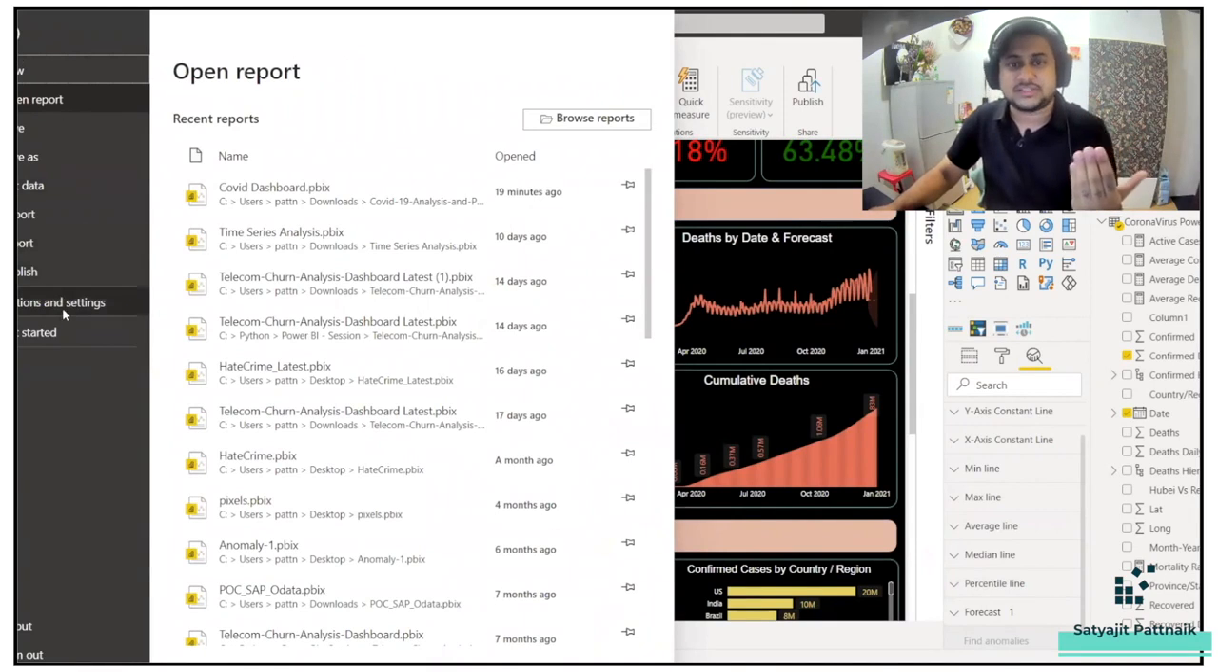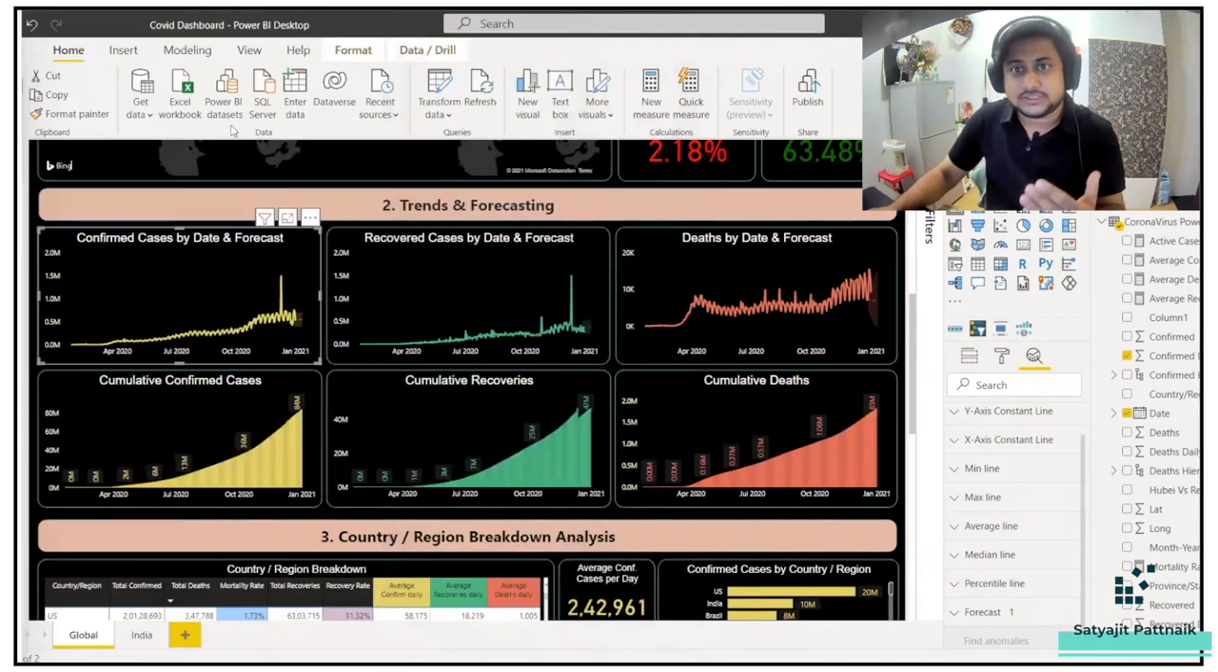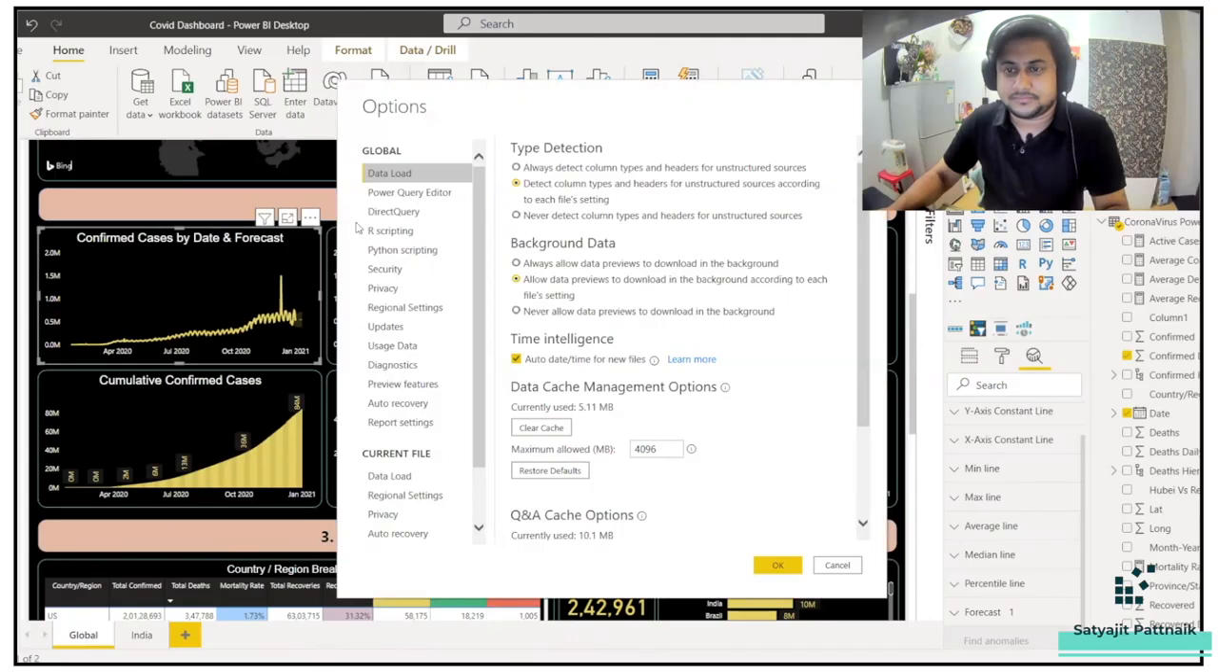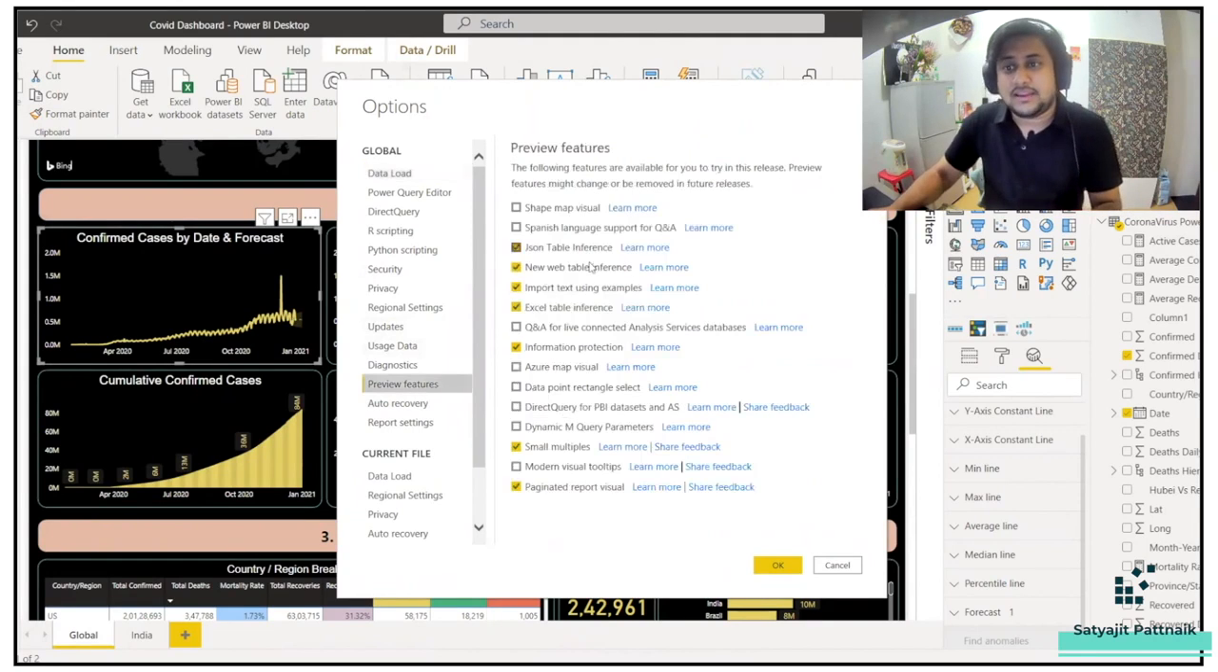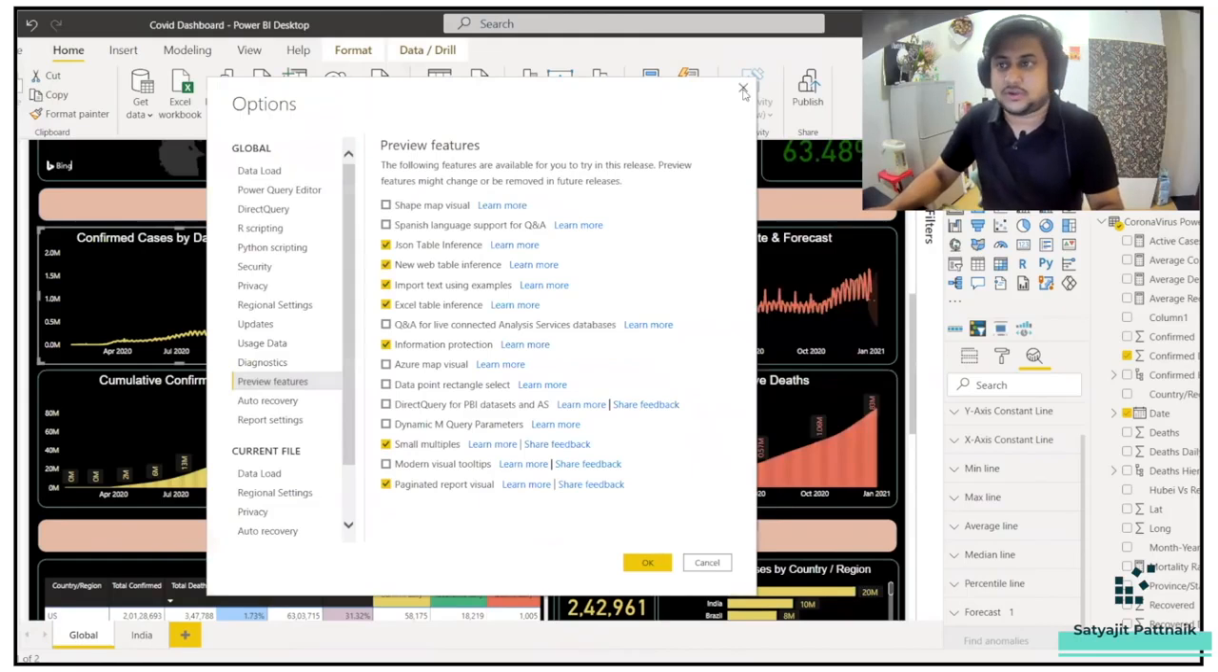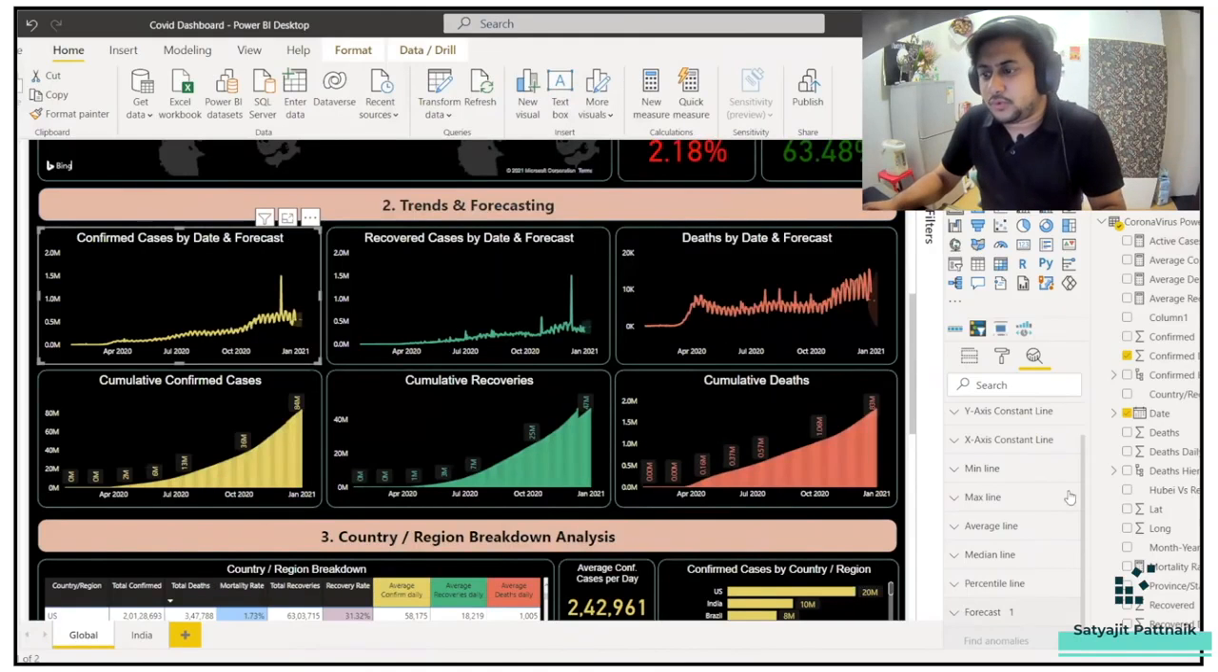Go to options and settings, go to options, and then let it open. It takes time. And then go to preview features, and here somewhere you will be able to see anomalies and time series forecasting. Just check on it. I'm already using the latest one, so I'm not able to see it. So this is how you can fix it. Okay, so here I'm going to forecast.